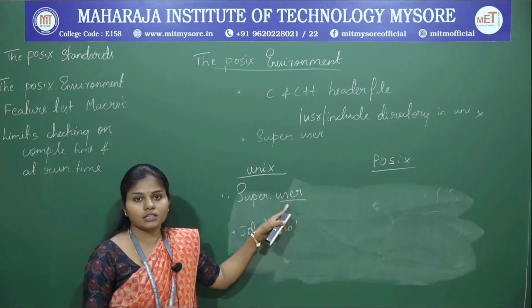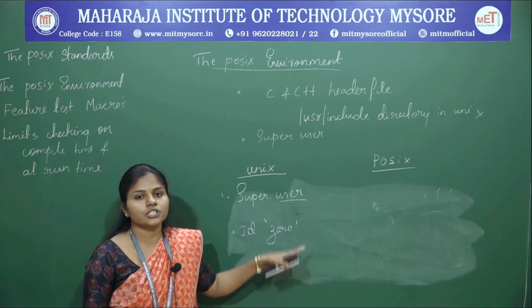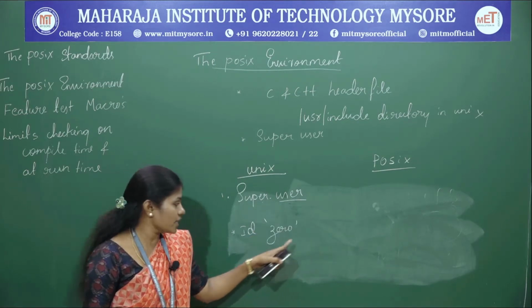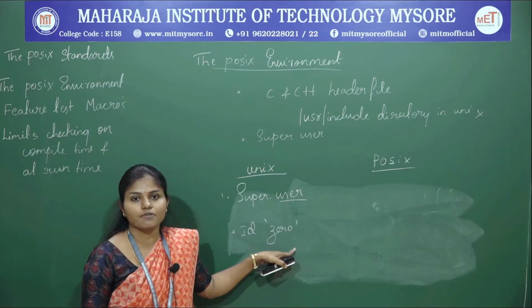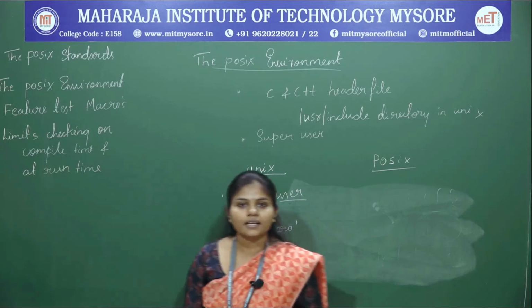So when the super user logs into the Unix operating system, initially the value will be 0, that is, the super ID will be initialized to 0, in the Unix operating system.